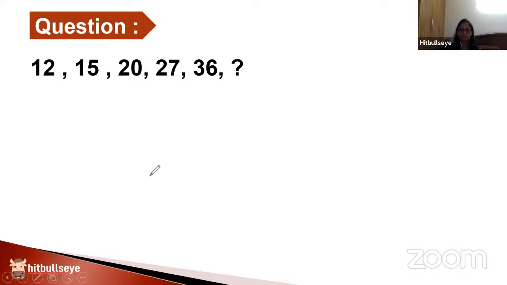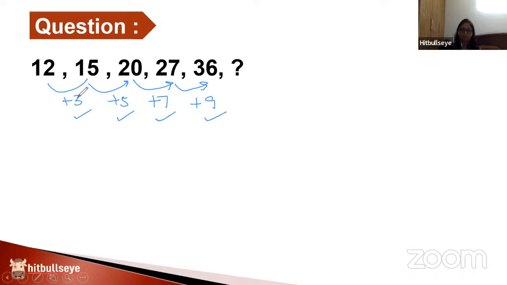So Reena has already answered it. And what I said as a hint for solving this question is, first of all, you have to look for the difference. 12 to 15, you have come +3. 15 to 20, you have come as a +5. From 20 to 27, you have come with a +7. From 27 to 36, now do you observe that there is a pattern running in the question? What is that pattern? These are all odd numbers.